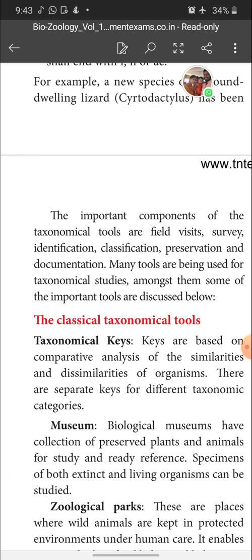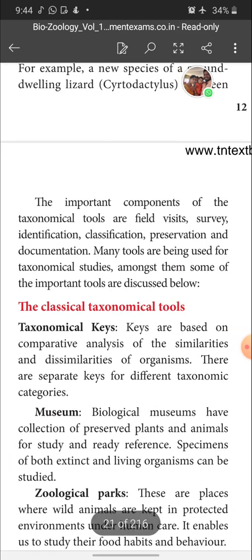So, field visit, and we do the survey. In the field we survey the animals and plants, and we classify the animals based on their similarities and dissimilarities. After classifying the animals, we have to preserve them and document about them. These are the basic important components of taxonomical tools. Many tools are used for taxonomical studies, and some of the important ones are discussed below.